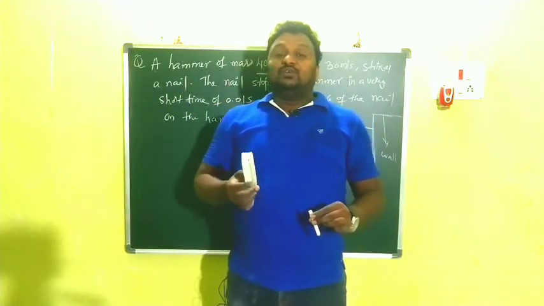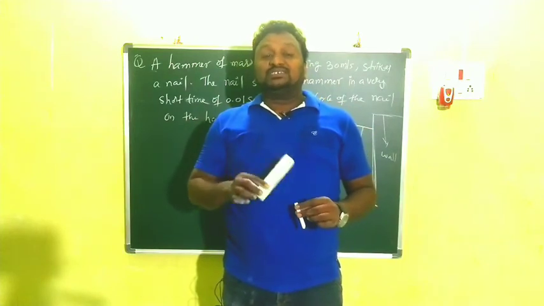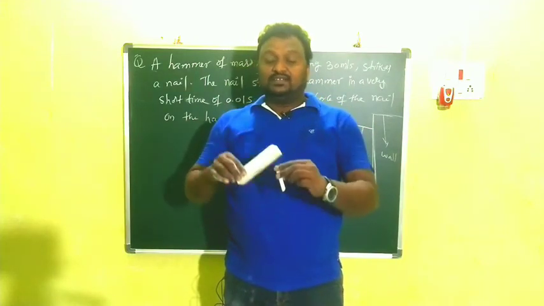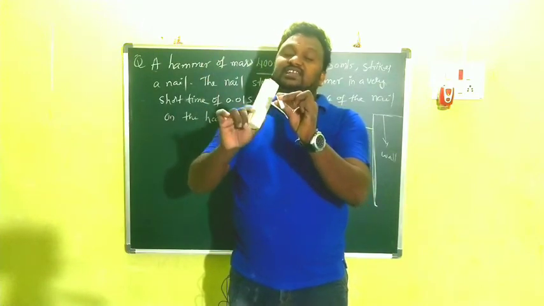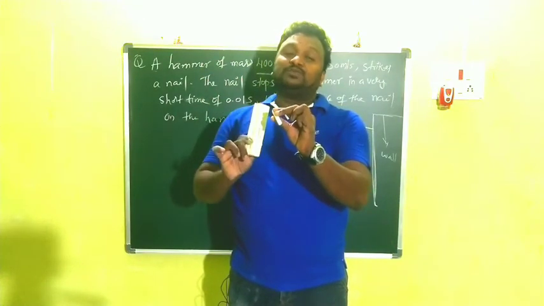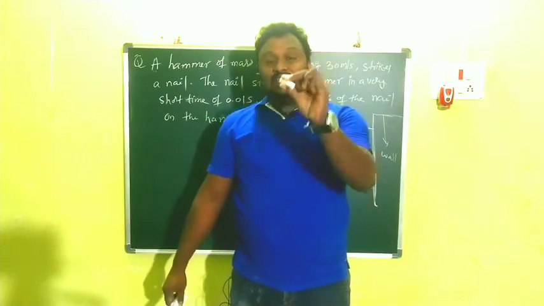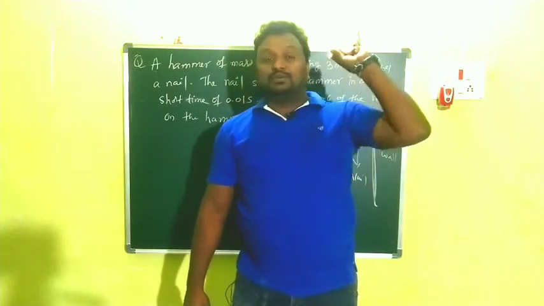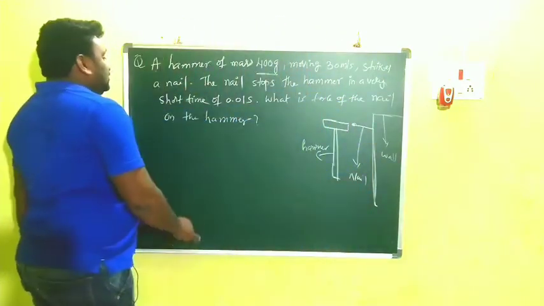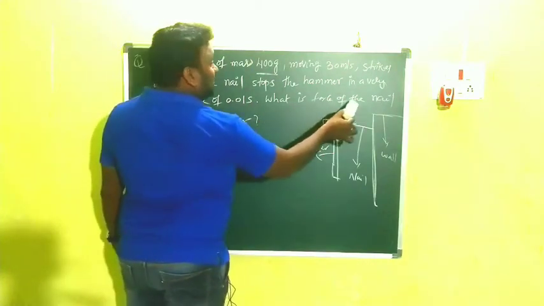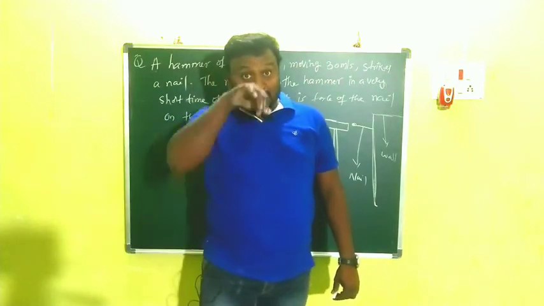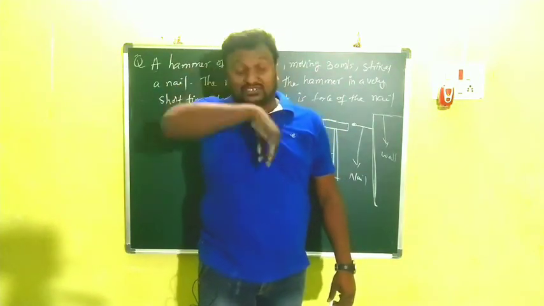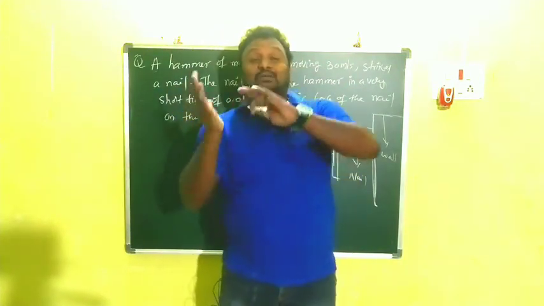We know that action is equal to minus reaction. The hammer strikes the nail, which means the hammer applies a force on the nail. Then the nail also applies a force on the hammer. So what is the force of the nail on the hammer?